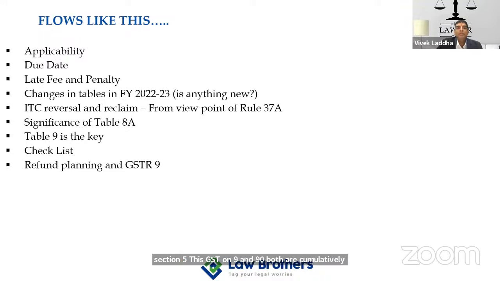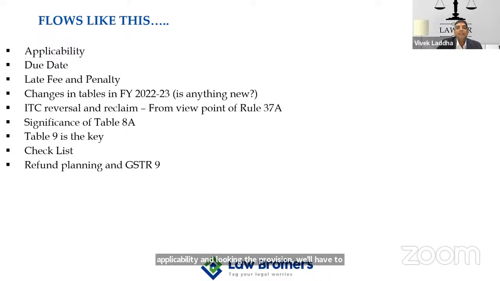So annual return is not confined to GSTR 9 only. Whenever we talk about annual return technically, not in a layman sense, it comprises both GSTR 9 and 9C. When we discuss applicability, we have to bifurcate the discussion in two parts.